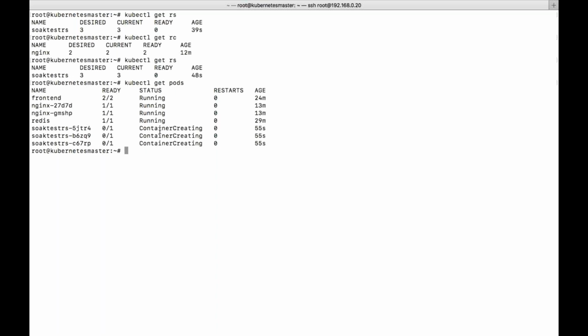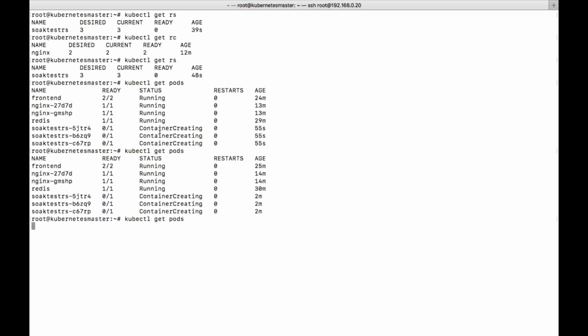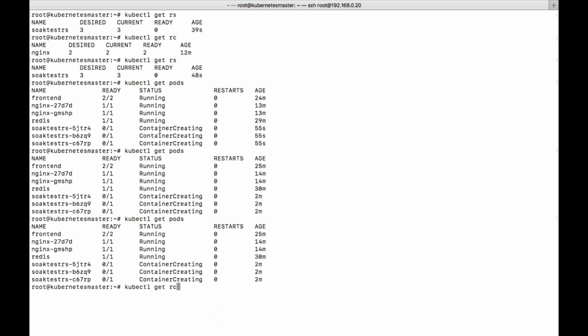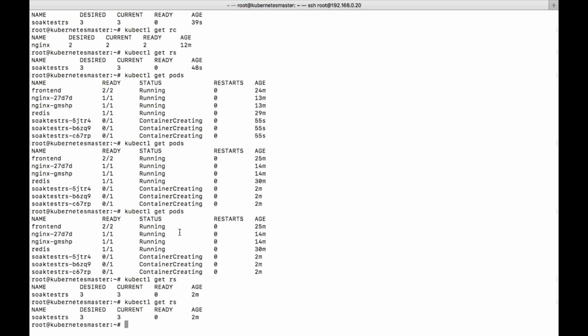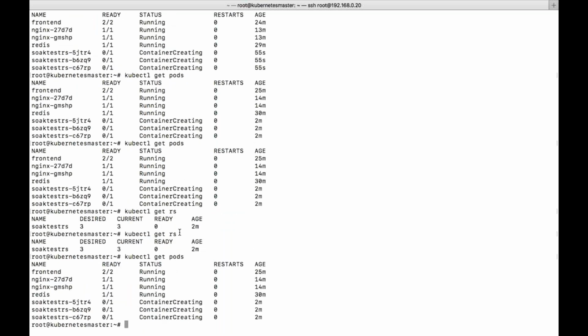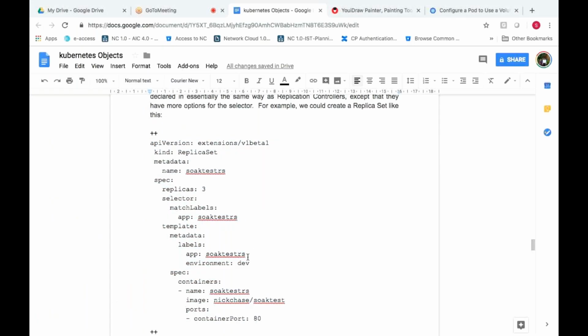Let's see what is running. It is under creation process. So that's the reason the ready is not showing any count. I would have given Nginx. If I would have given Nginx, it would have completed faster.